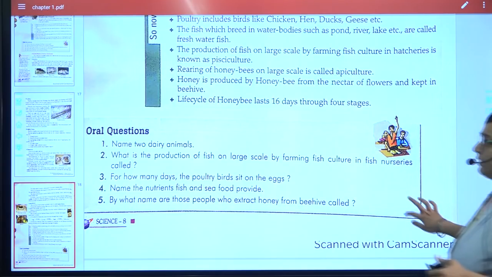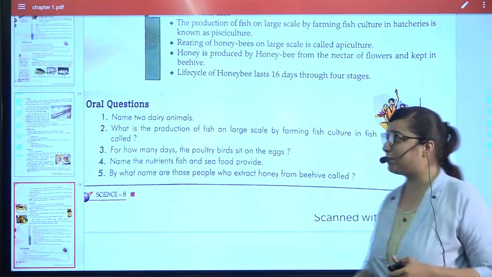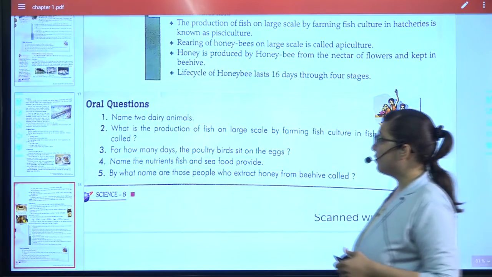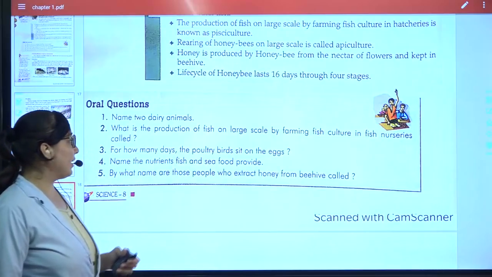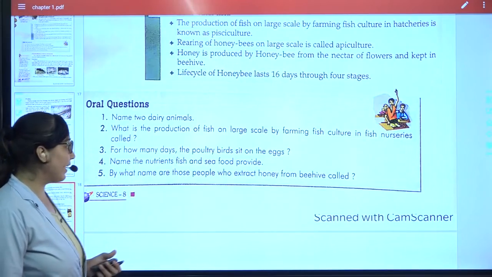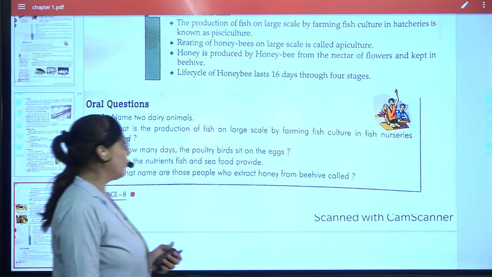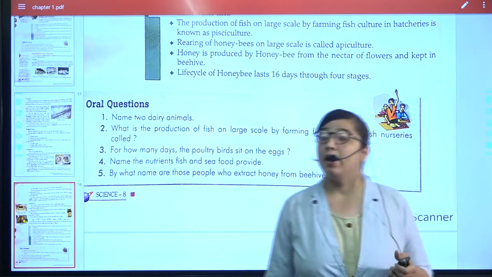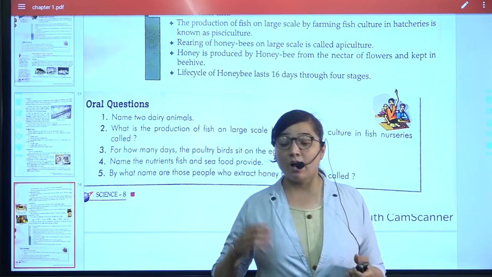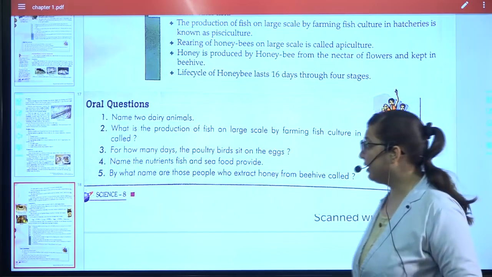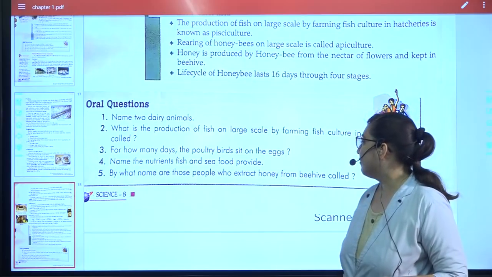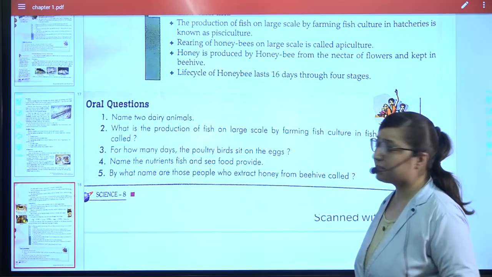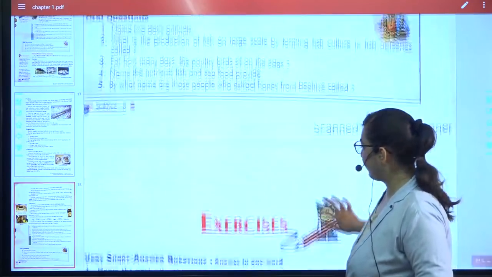So let's have a look at the answers. Any 2 dairy animals: cow, goat. Production of fish on a large scale is called pisciculture. And for how many days? You know, for 21 days it will sit on the eggs. The nutrients present in fish are protein and iodine. By which name are those people who extract honey from the beehive called? They are called honeybee extractors.